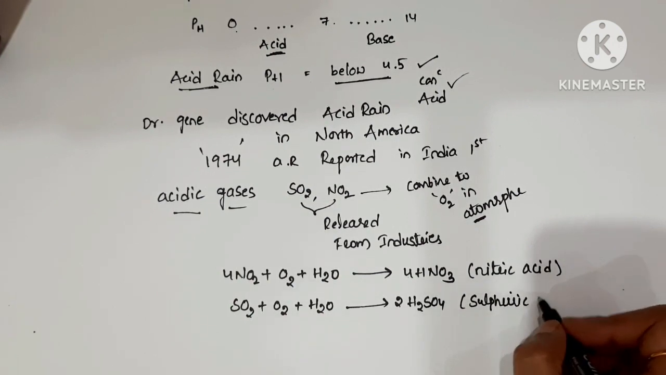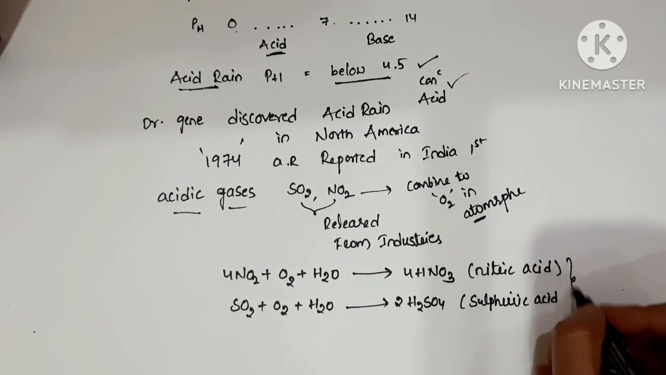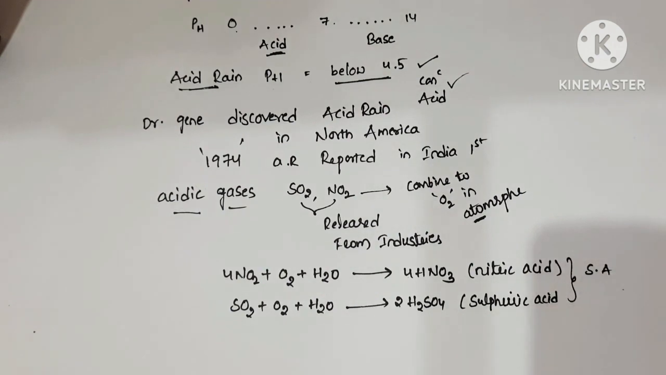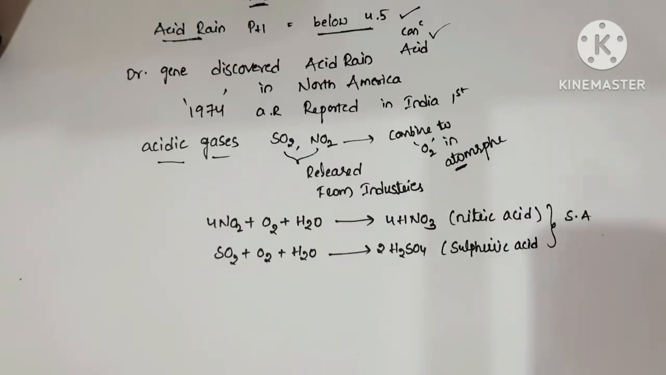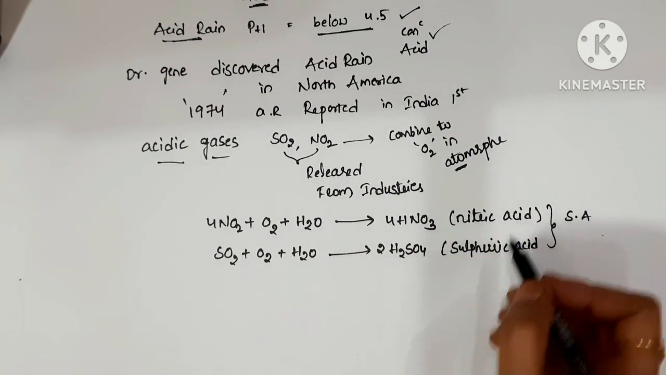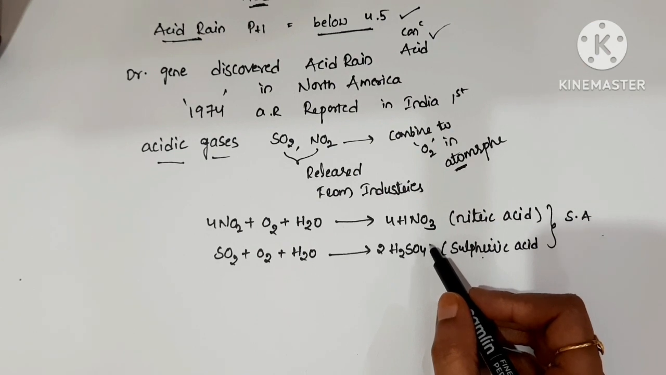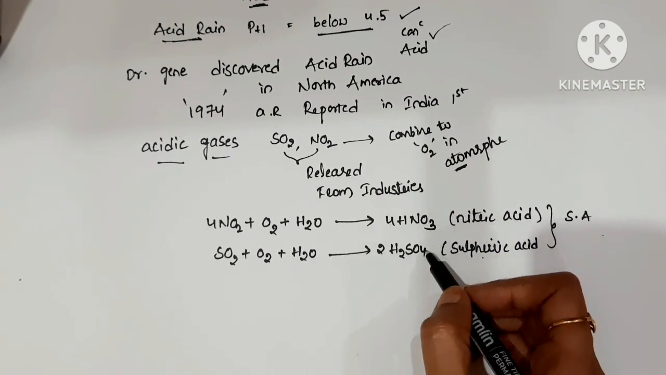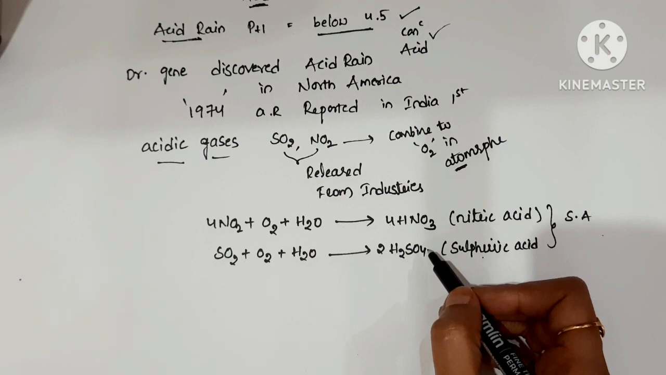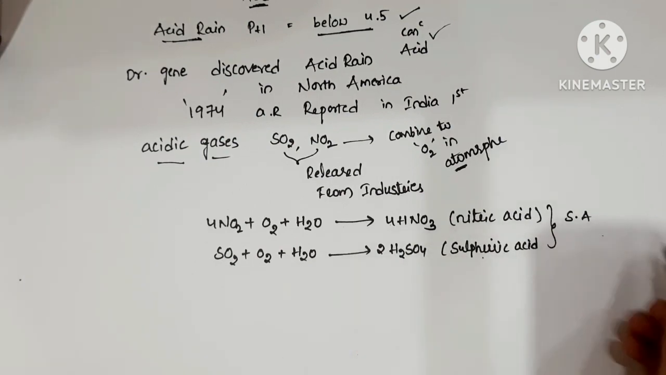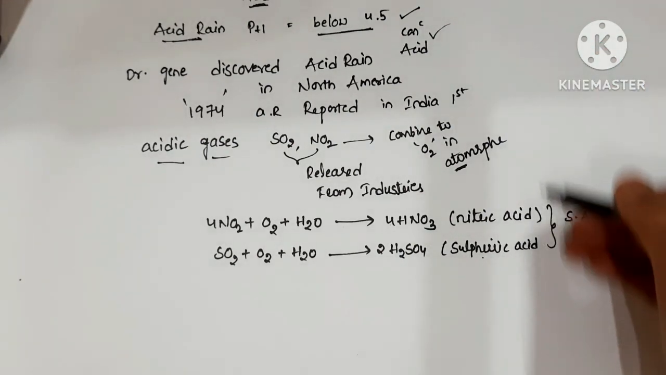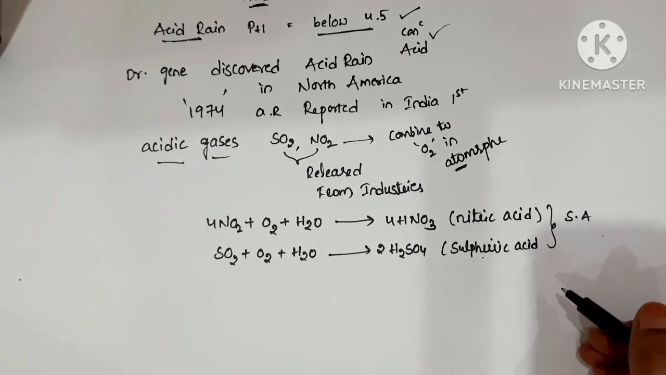Nitric acid and sulfuric acid are very strong acids. These acids are formed in the atmosphere, and they mix with raindrops and fall down on the earth. This is the process behind acid rains.